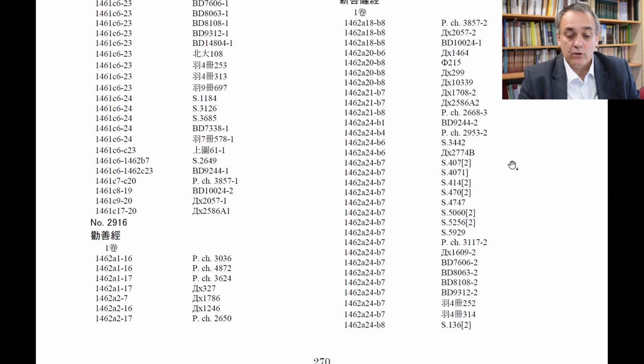So if I wanted to look at what this manuscript looks like, then I would have to type in the press mark. So let's say we go with the first one, which is Paleo Chinois 3857. And the 2 means that it's the second text on that manuscript. So 3857. Let's go to IDP.